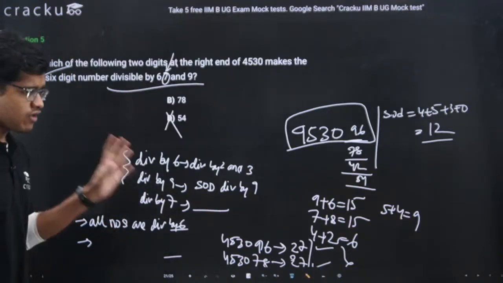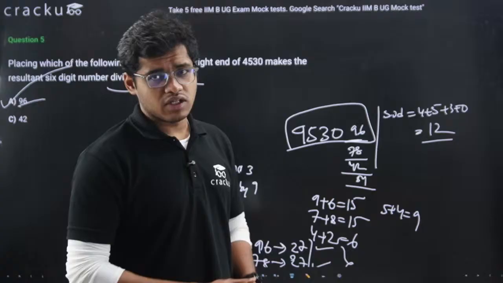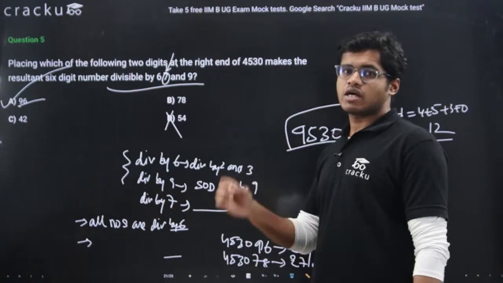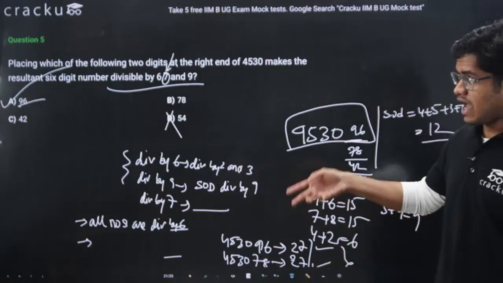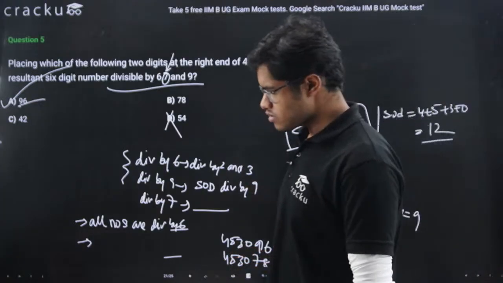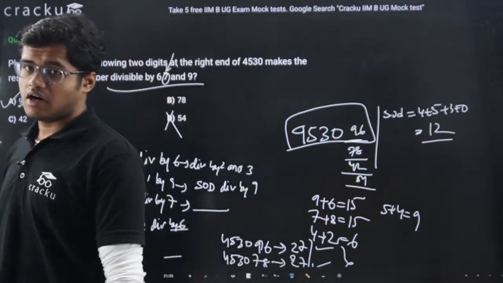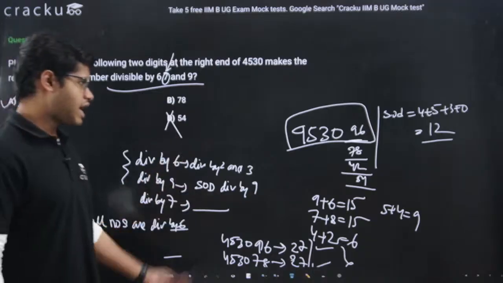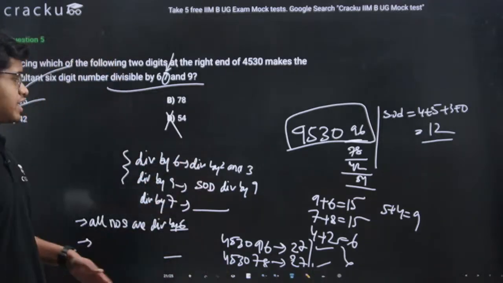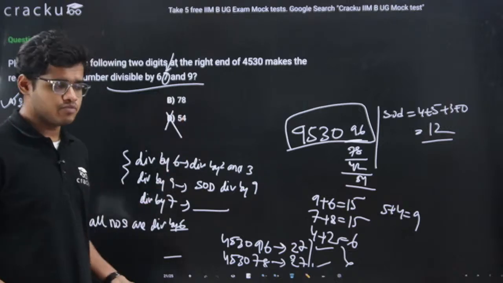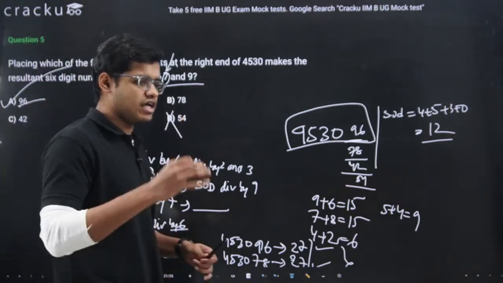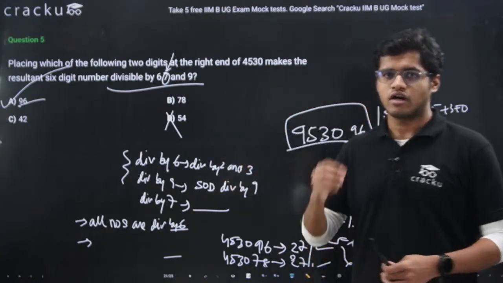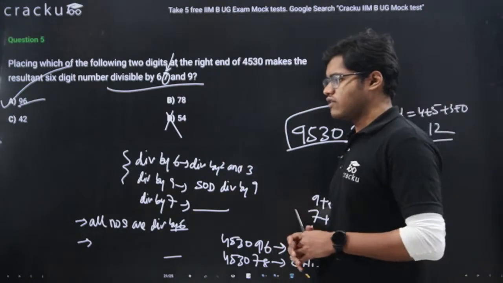After that, we have solved 5 questions, all the 5 questions are from previous year IPMAT papers. Now, since they're coming in IPMAT, they might come in IIM Bangalore UG test, because both exams are conducted by IIMs. IPMAT is by IIM Indore and Rohtak, and this is by IIM Bangalore. So there is a possibility that questions of this kind can come. All the questions had their unique way to solve, had a unique thought to solve, had a unique concept. All of them we have discussed very well.